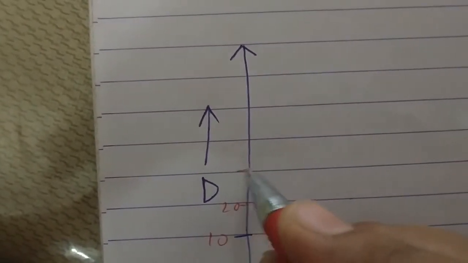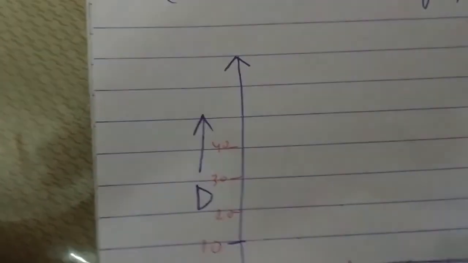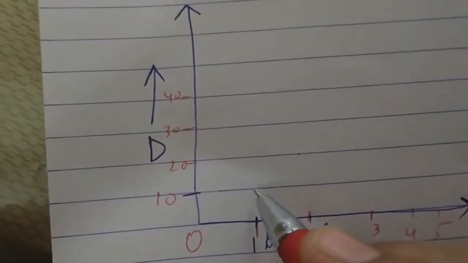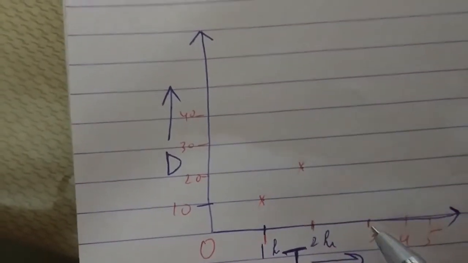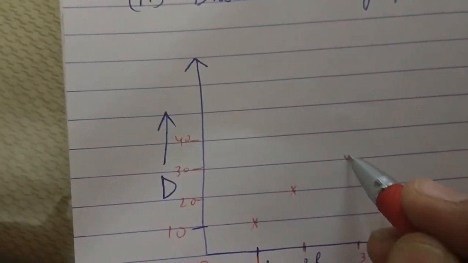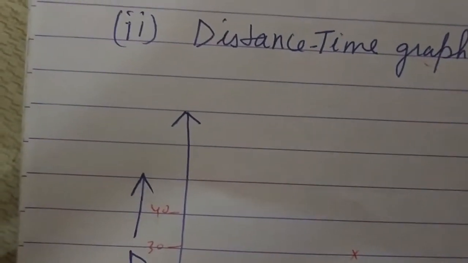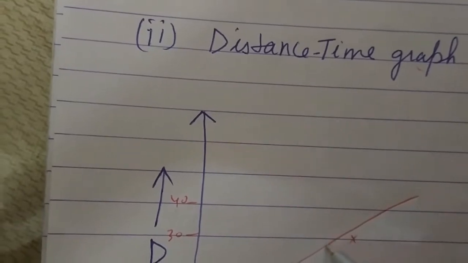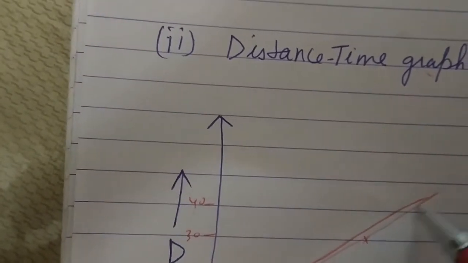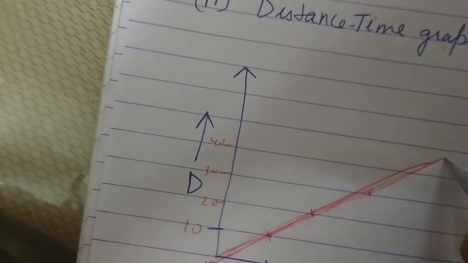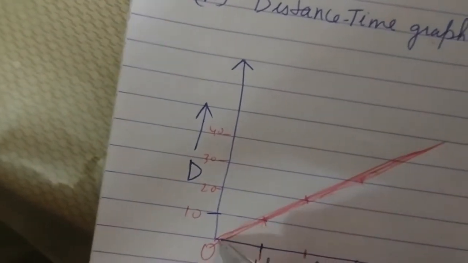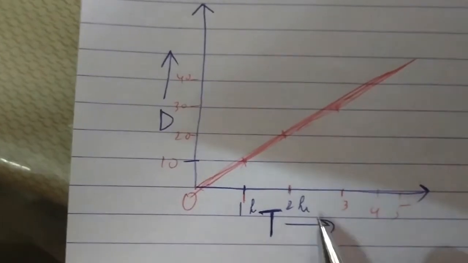This is 10, 20, 30, 40. So 1 hour, 10; 2 hour, 20; 3 hour, 30. Okay. Now when we join all these points with the help of a scale, we'll get a straight line. But this straight line is not parallel to the time axis.